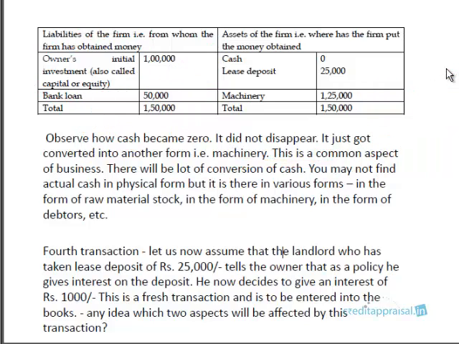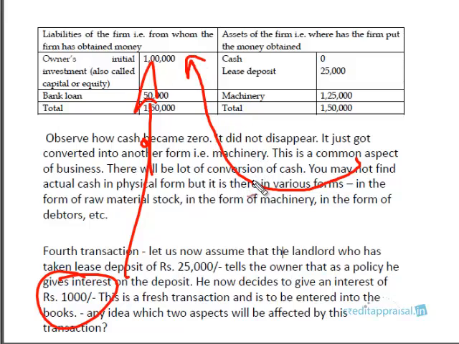In the similar sense, all profit goes to the owner. There's nothing wrong in it. So this 1,000 which the landlord is giving belongs to the owner. So what we will say is, all profit, dump it into the owner's head. So the capital goes up to 1 lakh 1,000, even though the capital doesn't go up in the true sense. We have another item called reserves and surplus, which is not relevant to us at this point of time, but please remember that all profit goes to the owner. So this 1,000 goes to the owner.